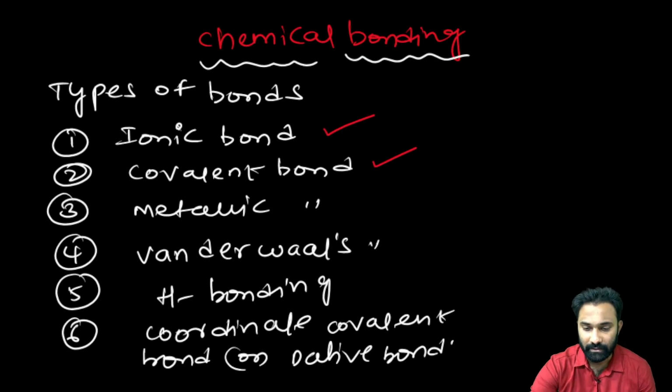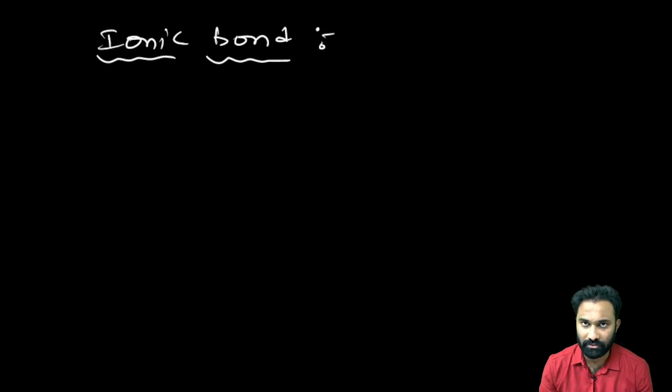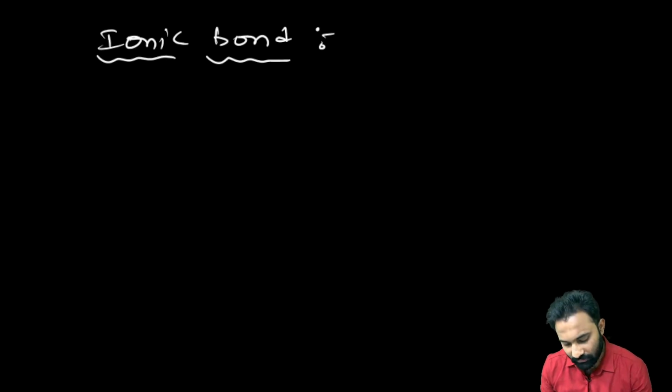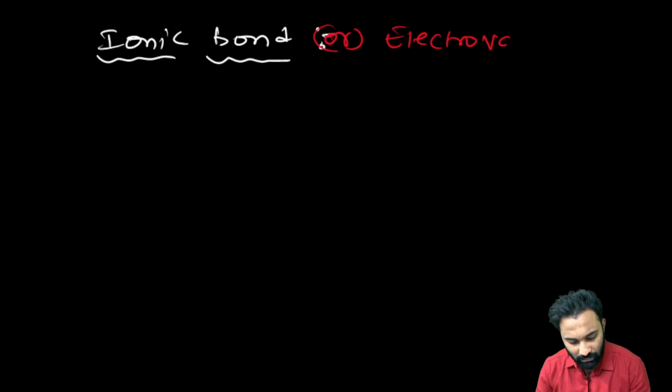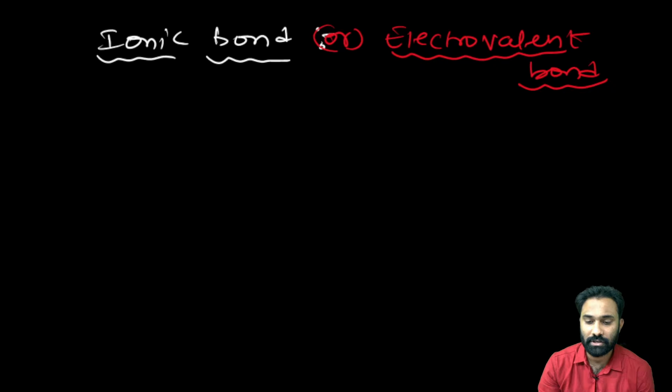Clear? Right. Now, first we are going to study the ionic bond. My dear friends, this class is just like a summary for our quick revision. Okay. Now, what are the favorable conditions for the formation of the ionic bond, or electrovalent bond? Ionic bond and electrovalent bond are both the same. Don't get confused.